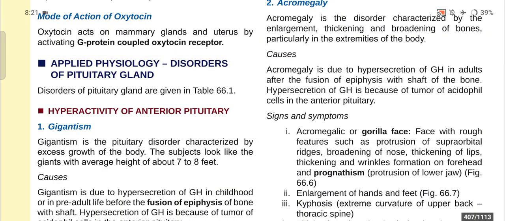Hello and welcome everyone. Myself Mijanur Rahaman, and today in this video we will discuss the disorders of the pituitary gland. In the previous videos we have already discussed the pituitary gland and its normal physiology. Now we will discuss the applied physiology part, that is, the disorders of the pituitary gland.